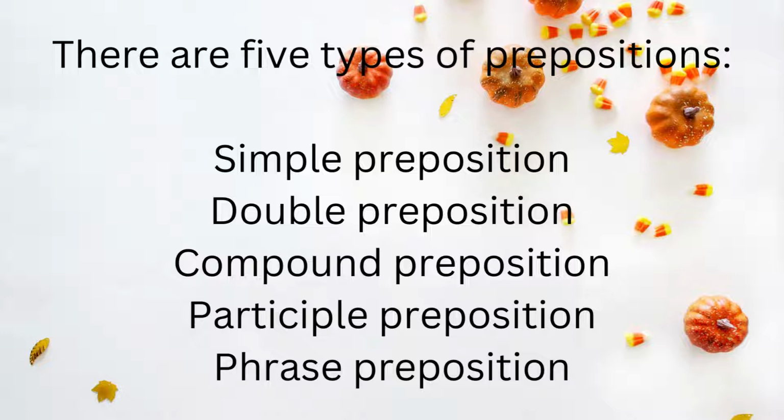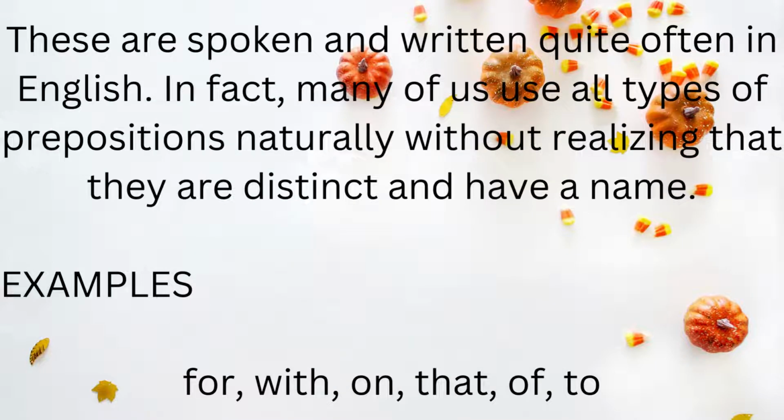They are categorized differently. Some people say that there are 8 types of preposition, but to the best of my knowledge, I have categorized them into 5 types. In general, examples of prepositions are for, with, on, that, of, to, etc. And there are many more. These are spoken and written quite often in English.